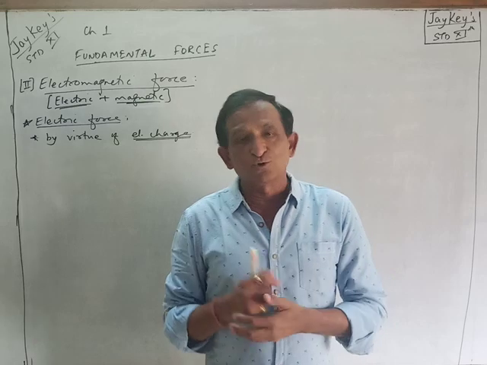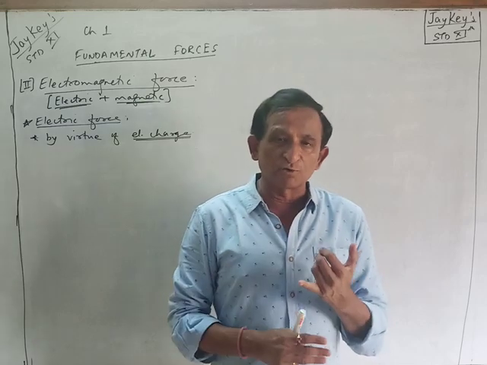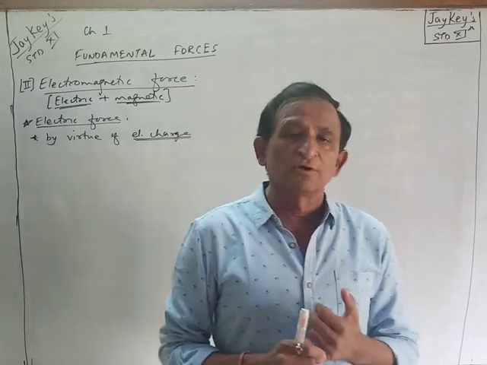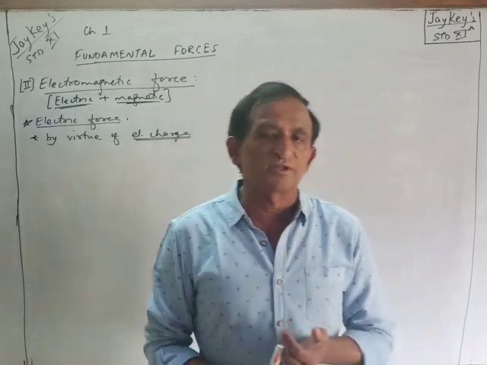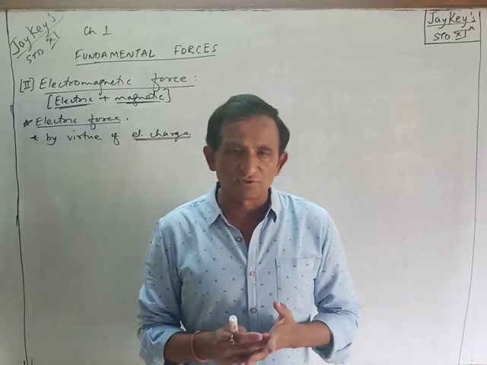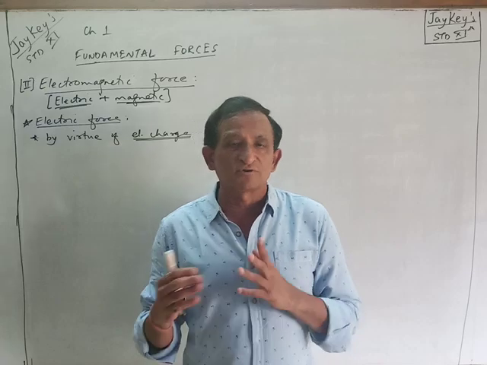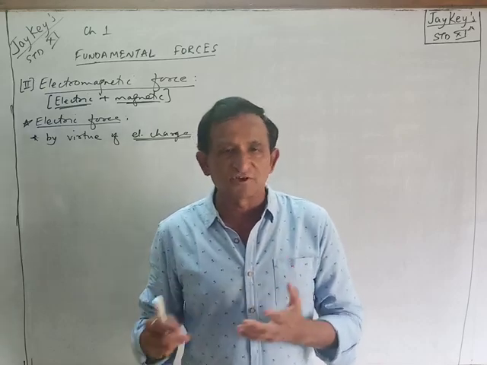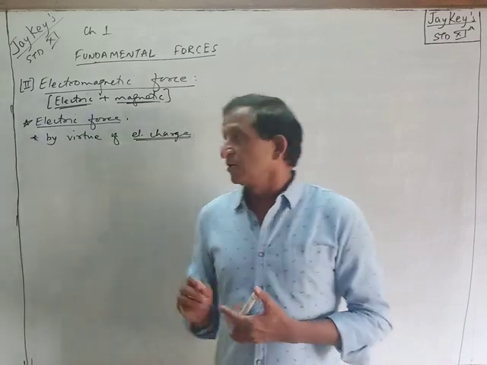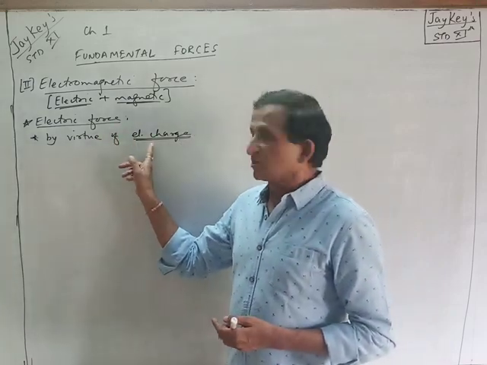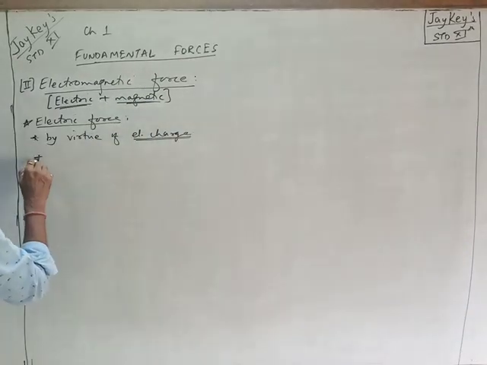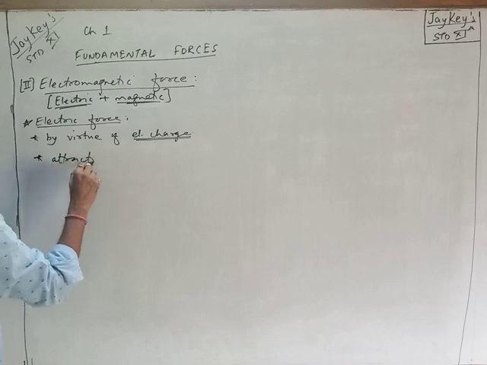How come? We know that every body, every particle is made up of molecules, atoms. At the lowest level, it's atoms, and in atoms there is a nucleus in which protons and neutrons are there, and electrons revolving around it. Electrons are negative in charge, protons are positive in charge. So every atom has positive and negative charge in it. They are balanced, therefore it comes out to be neutral but not chargeless. Charges are present in every body. Now, the force acting between two particles or bodies by virtue of their charge is called electric force. This electric force may be attractive, may be repulsive.